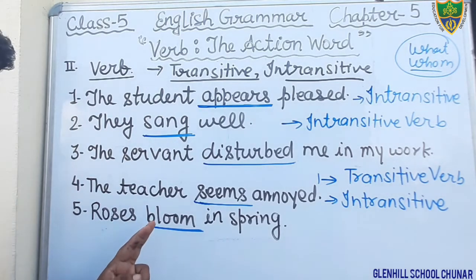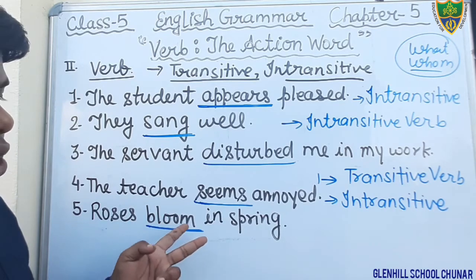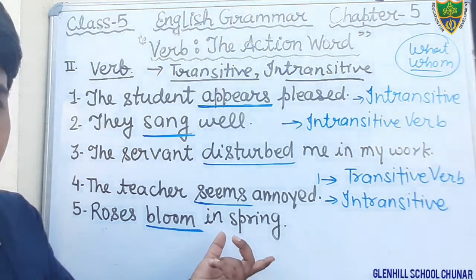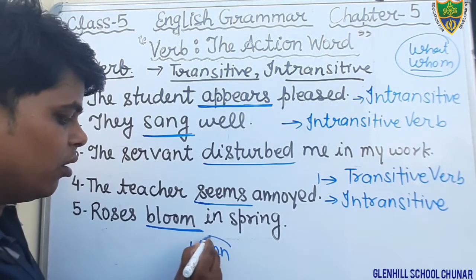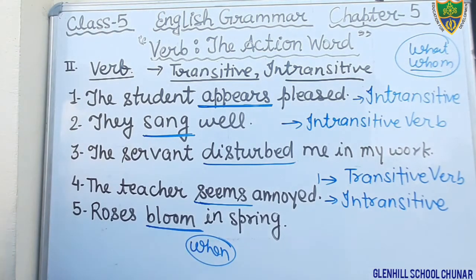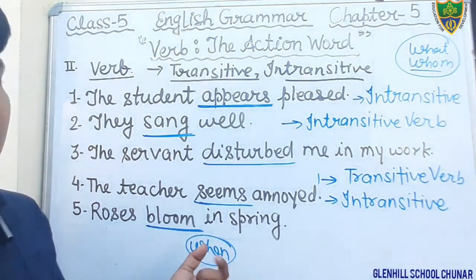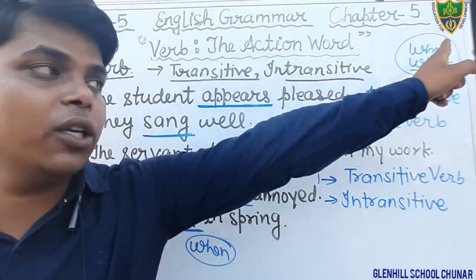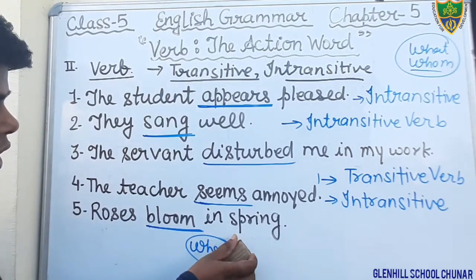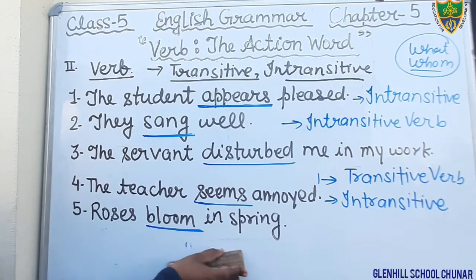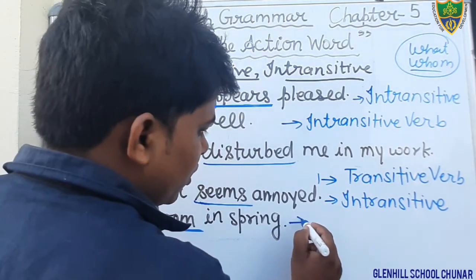What does roses bloom? We are not getting the answer. We are getting the time. When? It gives the answer of the question when. When does roses bloom? In spring. We are getting the answer of the question when, but we have to make the question by using what and whom. Therefore, that is intransitive. We are not getting an object. Therefore, that is intransitive.